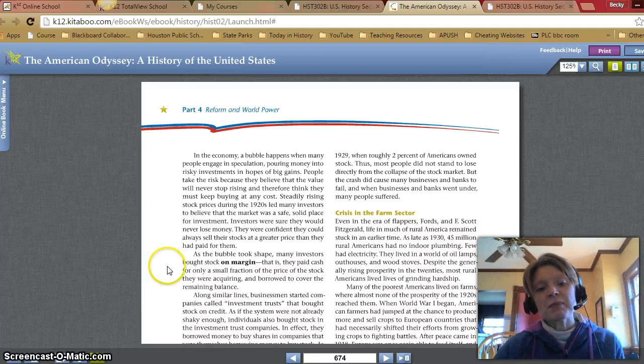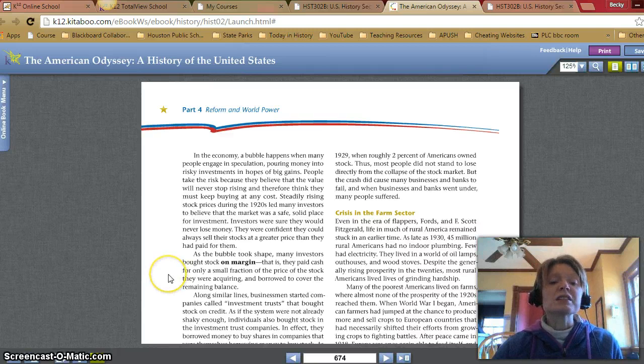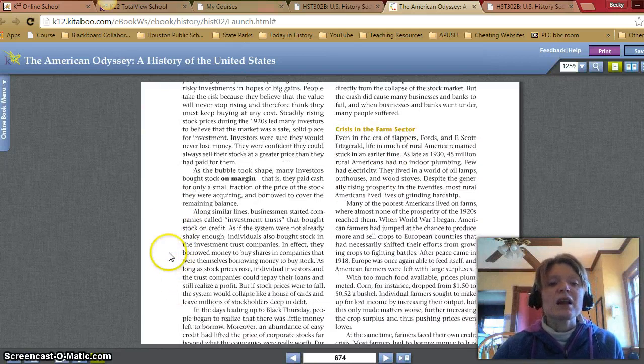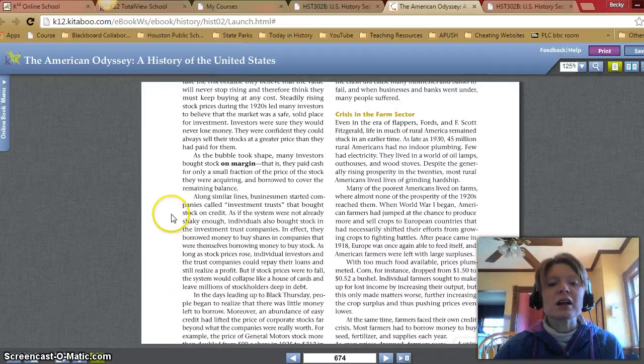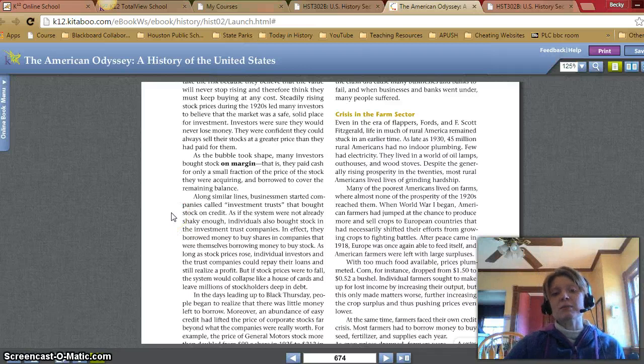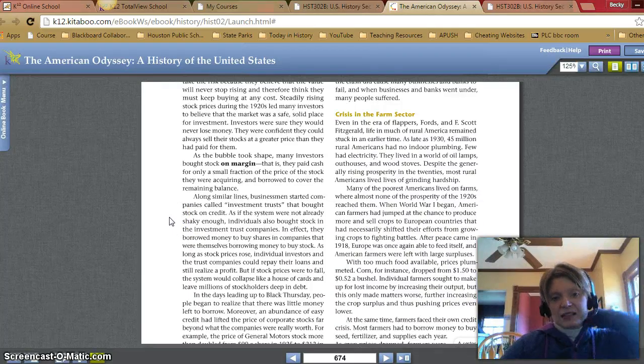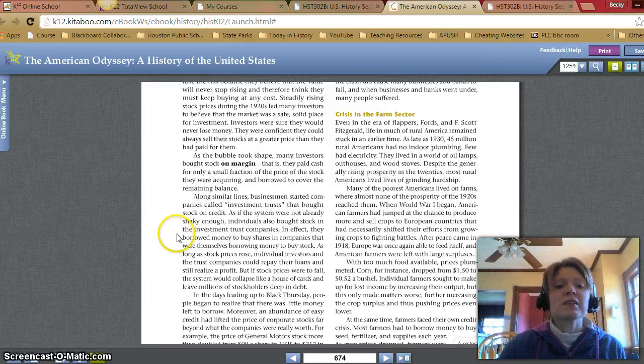As the bubble took shape, many investors bought stock on margin. That is, they paid cash for only a small fraction of the price of the stock they were acquiring and borrowed to cover the remaining balance. Along similar lines, businessmen started companies called investment trusts that bought stock on credit. As if the system were not already shaky enough, individuals also bought stock in the investment trust companies. In effect, they borrowed money to buy shares in companies that were themselves borrowing money to buy stock.